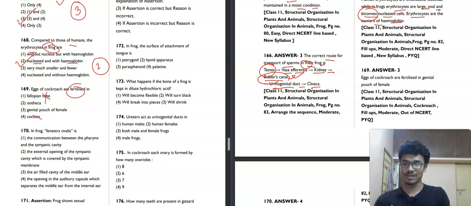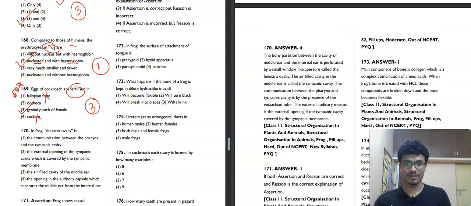These two options are first eliminated because fallopian tube is present in human, not in cockroach, and cocoon is not related. But for ootheca and genital pouch, you have read in NCERT that fertilized eggs are present encapsulated in ootheca. But what is the question saying? The eggs of cockroach are fertilized in the place where the eggs are fertilized, not where they are stored. So eggs are fertilized in the genital pouch of the female. That's why the third option will be our correct answer for this question. It is a very good question. Then we will move towards question 170.